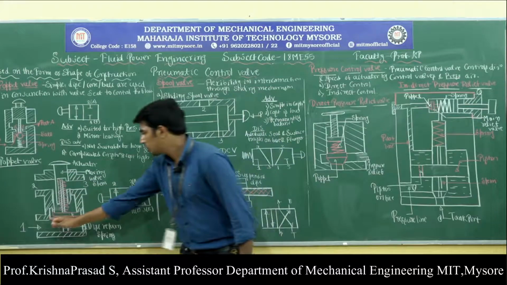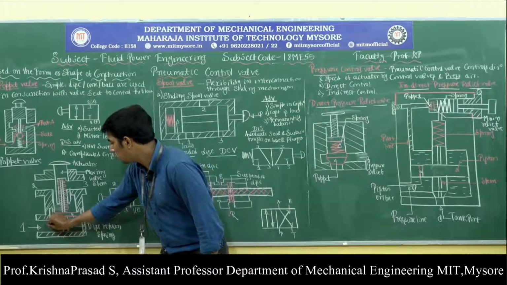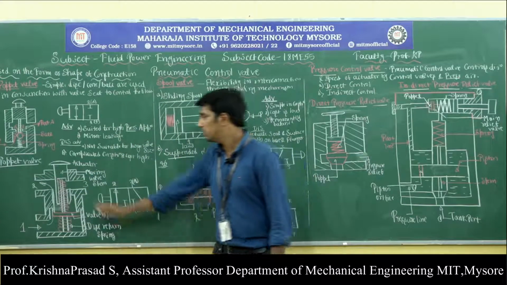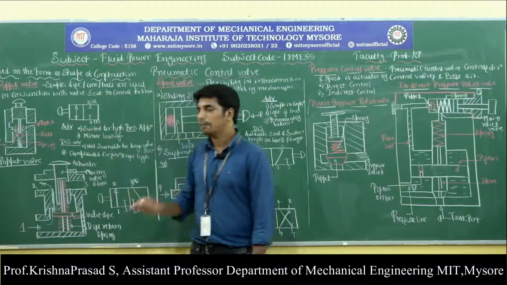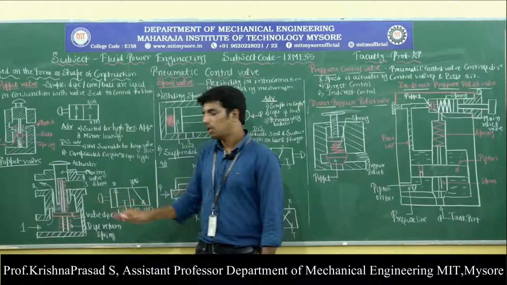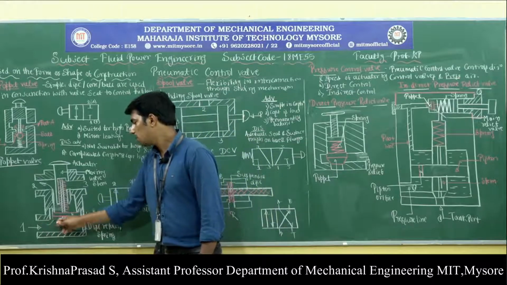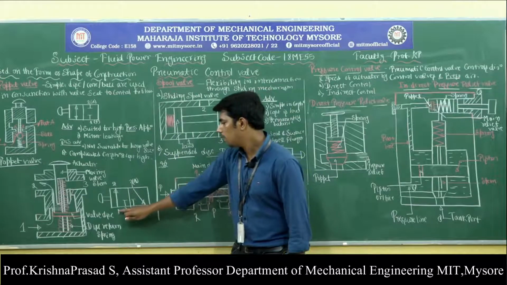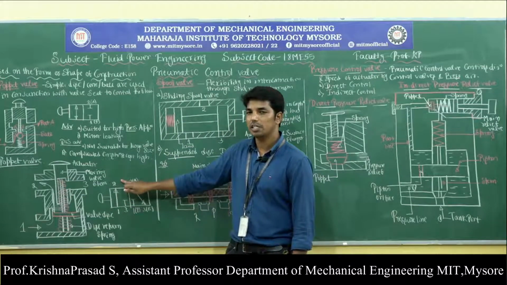Here the pressurized air now flows from port 1 to the outlet port 2. So this is when the push button is pressed. I repeat, when the push button is pressed, the moving valve stem closes port 3, then the highly pressurized air flows from inlet port P to the outlet port 2. Observe here, this is the pressed condition.